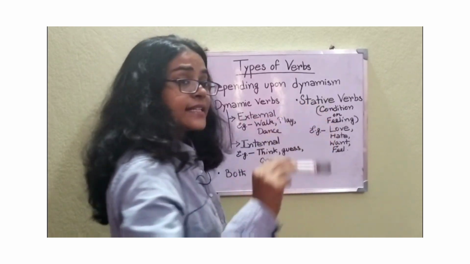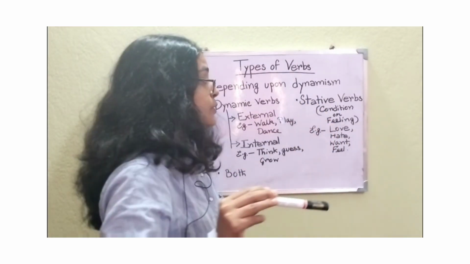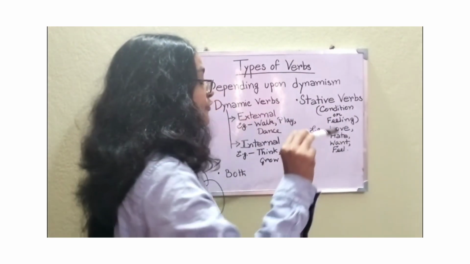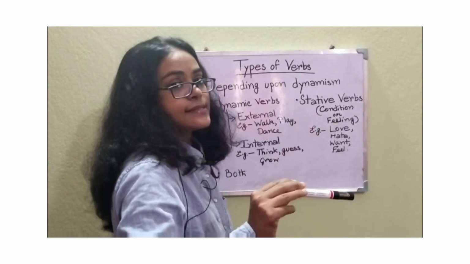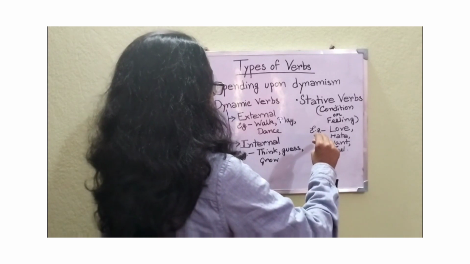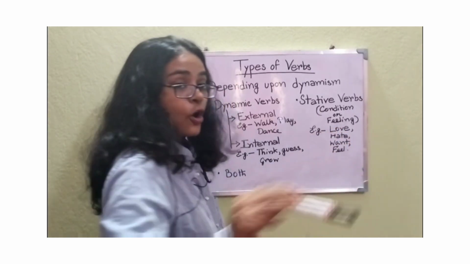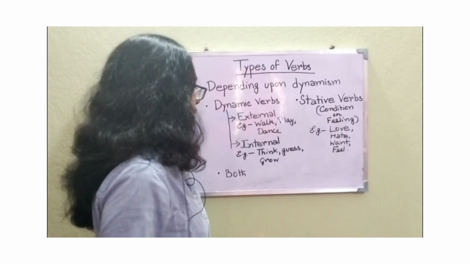Static verbs. What are static verbs? Static verbs are verbs which express condition or state of being or feelings and experiences. For example, love, hate, want, feel. These are all static verbs.